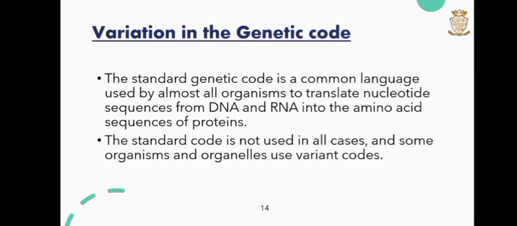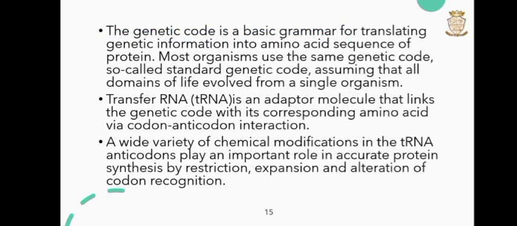Variation in the genetic code. The standard genetic code is a common language used by almost all organisms to translate nucleotide sequences from DNA and RNA into the amino acid sequence of proteins. The standard code is not used in all cases, and some organisms and organelles use variant codes. The genetic code is a basic grammar for translating the genetic information into the amino acid sequence of proteins. Most organisms use the same genetic code, the so-called standard genetic code, assuming that all domains of life evolved from a single organism.